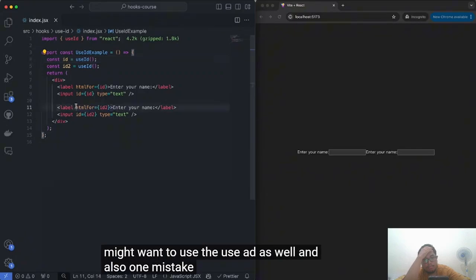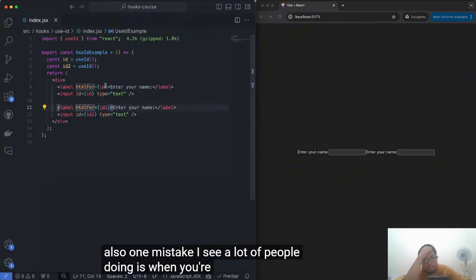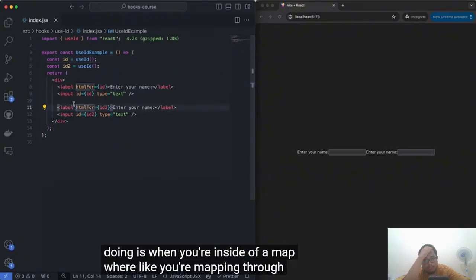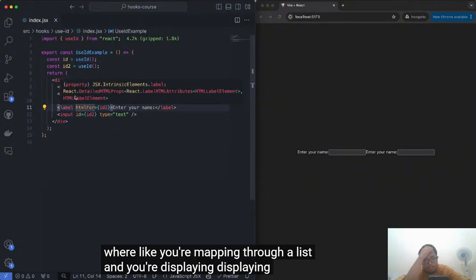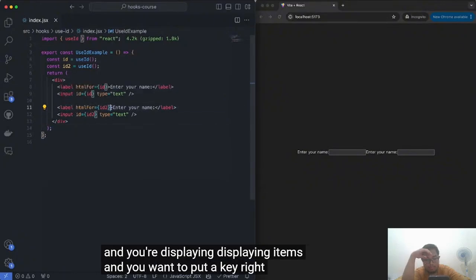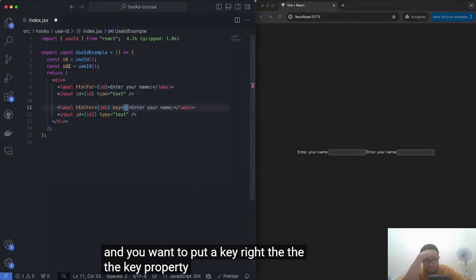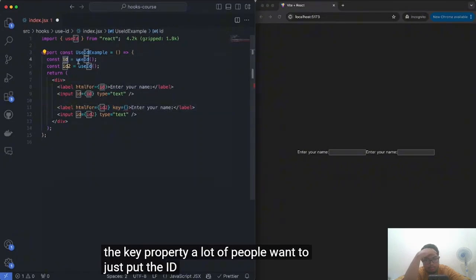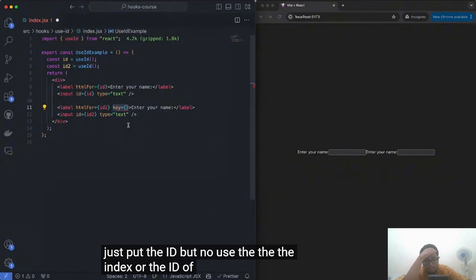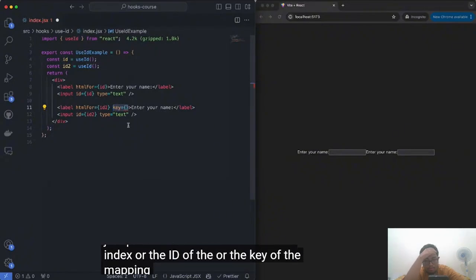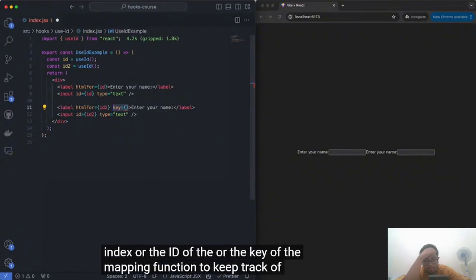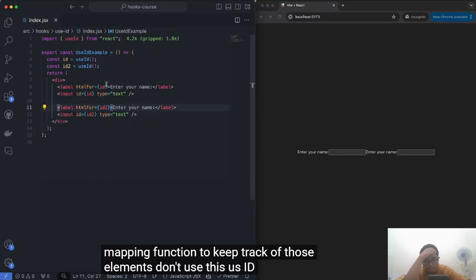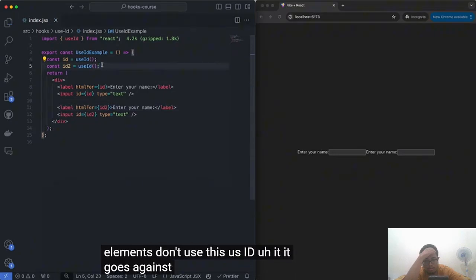And also, one mistake I see a lot of people doing is when you're inside of a map, where you're mapping through a list and you're displaying items, and you want to put a key, right? The key property. A lot of people want to just put the ID, but no, use the index or the ID of the key of the mapping function to keep track of those elements. Don't use this useId. It goes against the purpose of this hook.